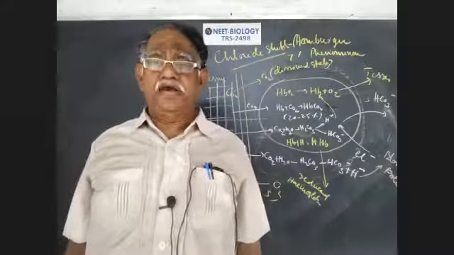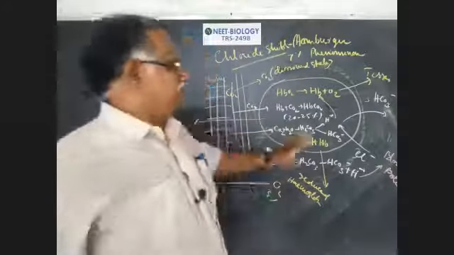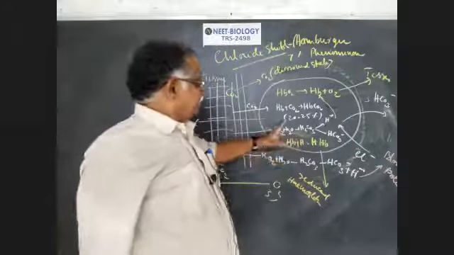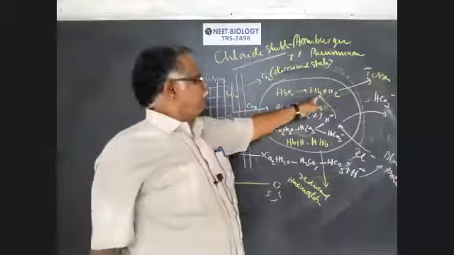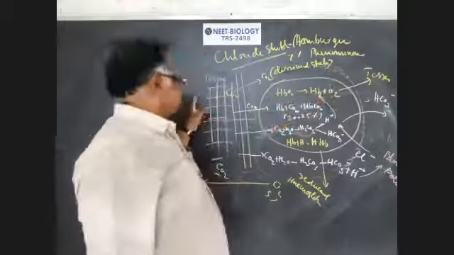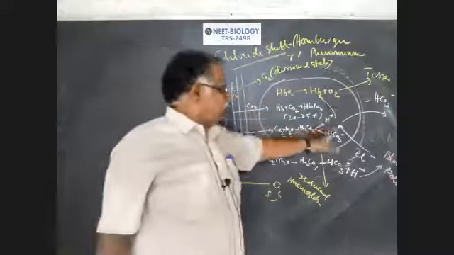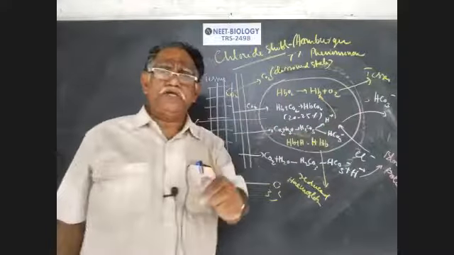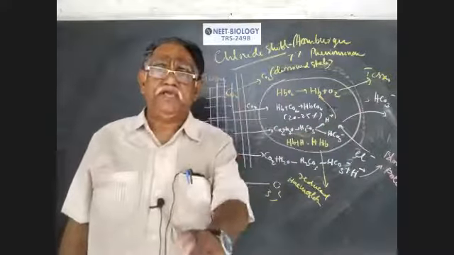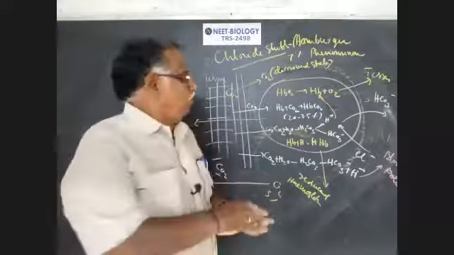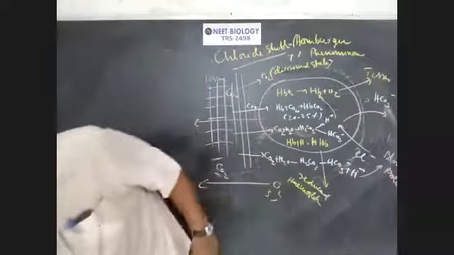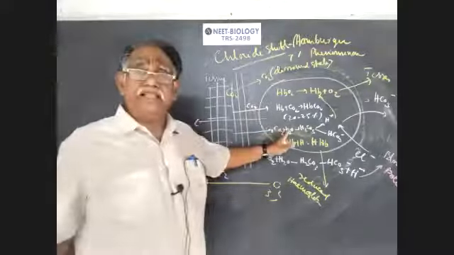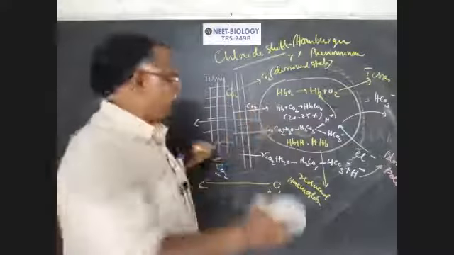The chloride shift that occurs at the tissues is what is called Hamburger's phenomenon. Here, HbO2 dissociates into Hb and O2. O2 is supplied to the tissues. Hb combines with the hydrogen ions, forming reduced hemoglobin, or HHb. So, what are the reactions which take place at the alveoli?